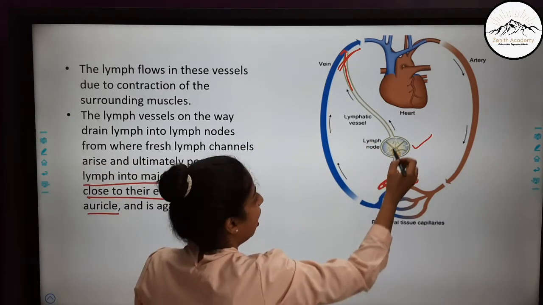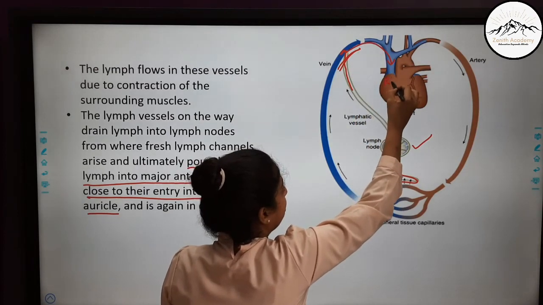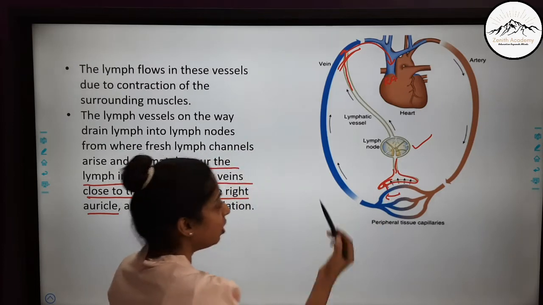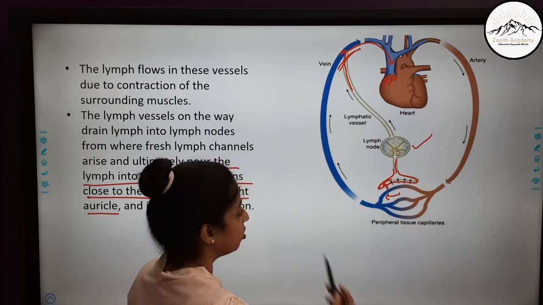So blood then again through the lymphatic vessel is poured into the right auricle. This is the right auricle. Then the same circulation happens and the blood flows again. So I hope you understood.